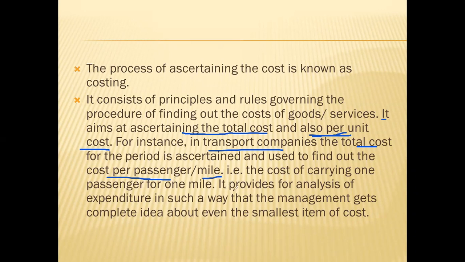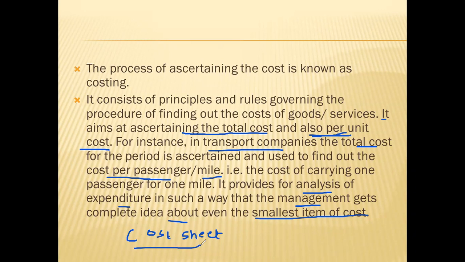So it provides for analysis of expenditure in such a way that the management gets the complete idea of even the smallest item of cost. There is one statement prepared by companies which is known as the cost sheet. In the cost sheet, they get the details of each and every item of cost, and based on that, they do the analysis.